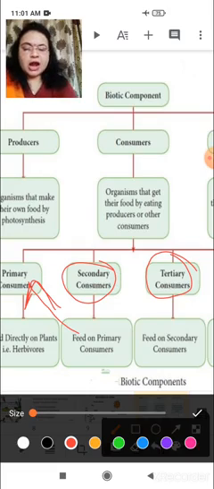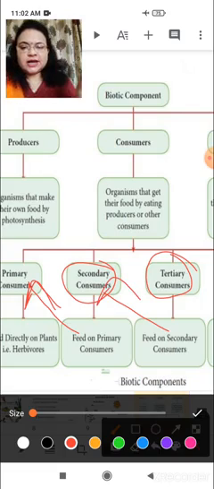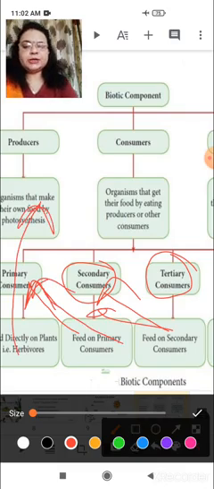Tertiary consumers are those consumers which feed on secondary consumers. So here you can see a cycle, how this cycle completes. The tertiary consumers depend on secondary consumers, the secondary consumers depend on primary consumers, and primary consumers depend on producers.